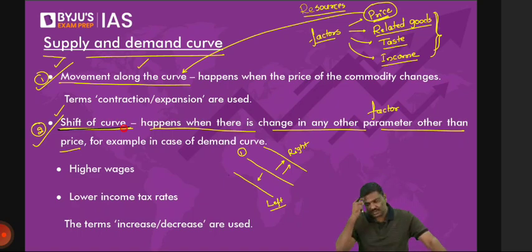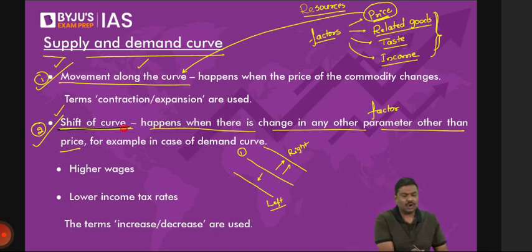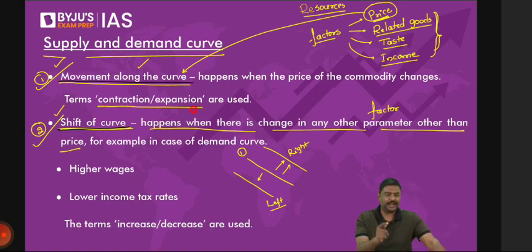Now, related to these concepts, remember two more sets of words. Whenever you talk about movement along the curve, you use the terms such as contraction and expansion. I repeat, whenever you talk about movement along the curve, you talk about expansion and contraction.